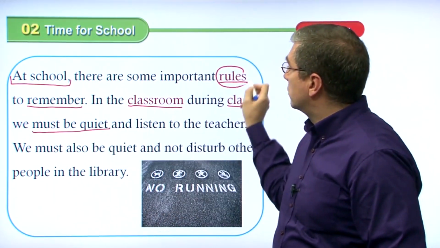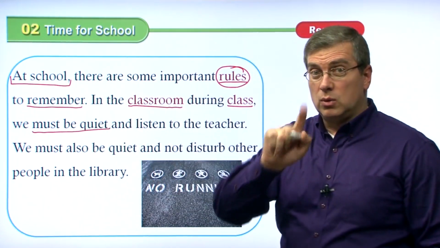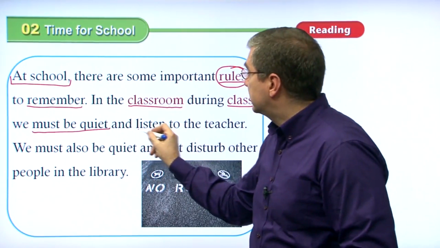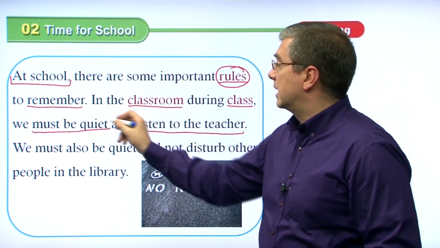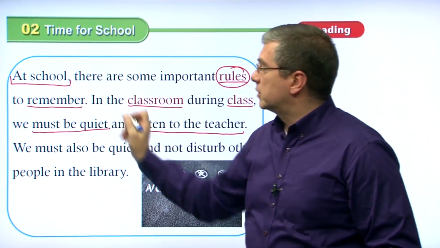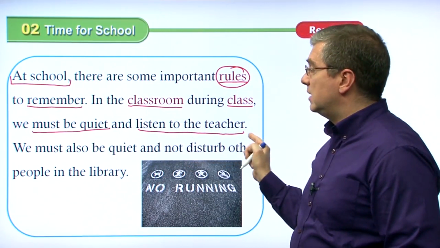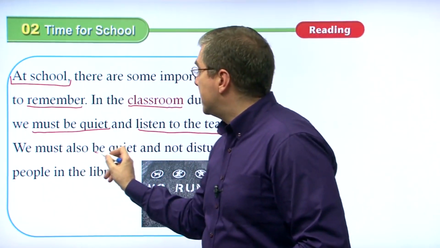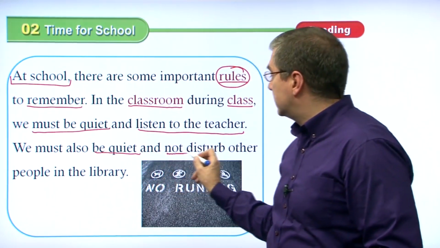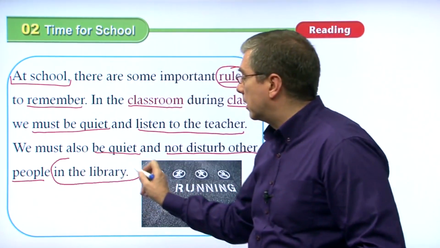That's one of the rules that we should remember. We must be quiet. That's one rule. Another rule, listen to the teacher. That's another rule. We should do these things. So there are some important rules to remember. One, we must be quiet. Two, we must listen to the teacher. Also, we must be quiet and not disturb other people. Where? In the library. Okay?